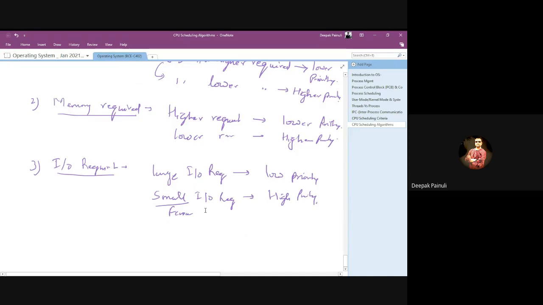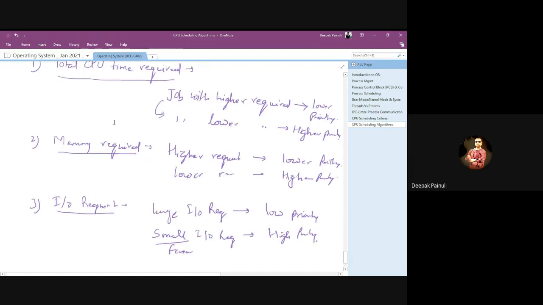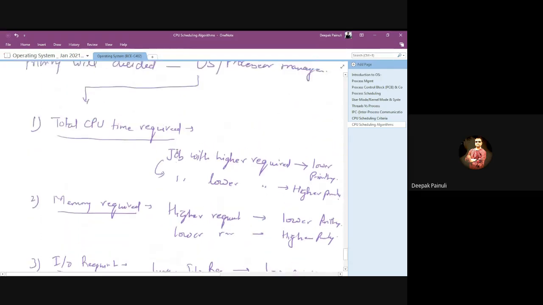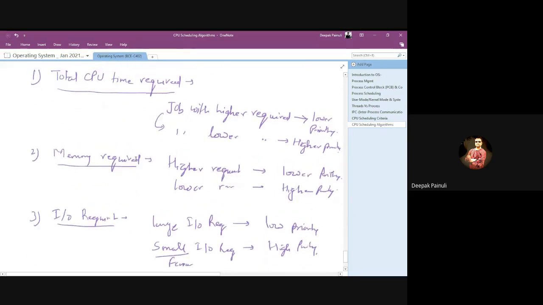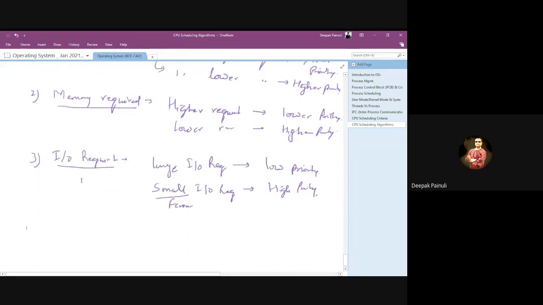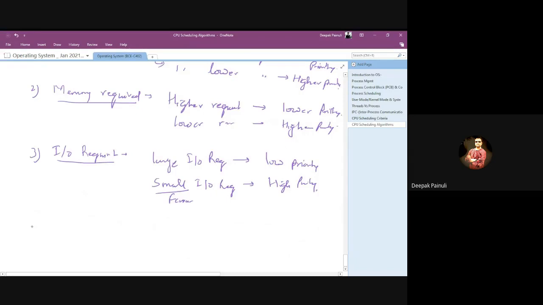These are the basic requirements. According to the basic requirements, the OS will judge, or give the priority to the incoming processes. Fourth deciding factor of priority could be the amount of time already spent in the system.